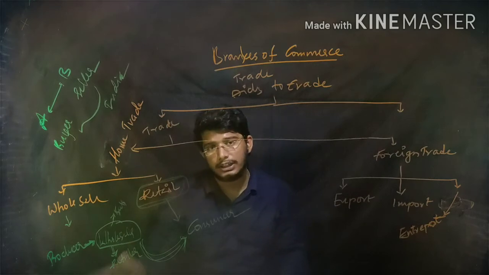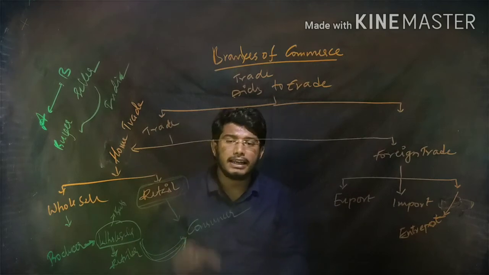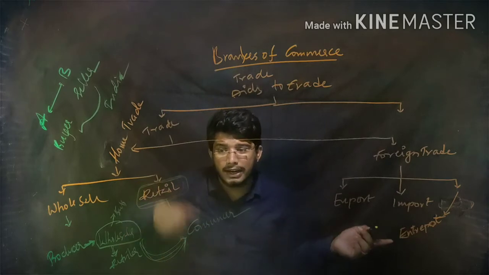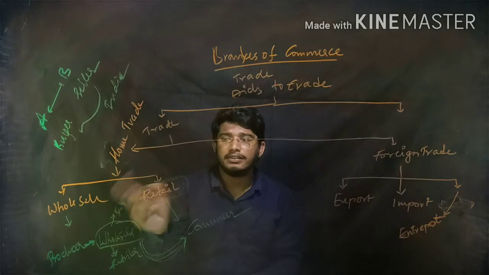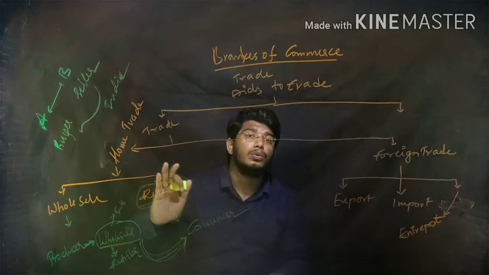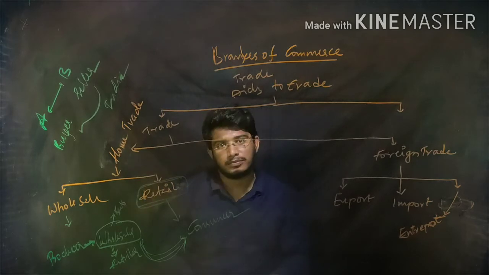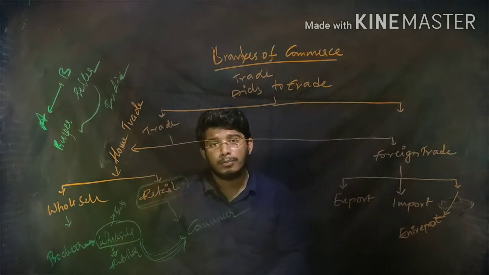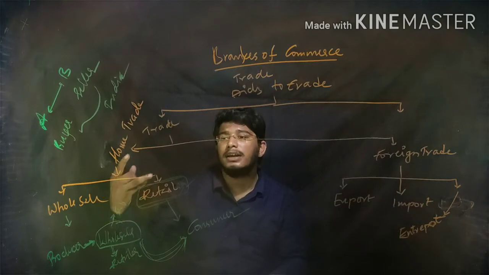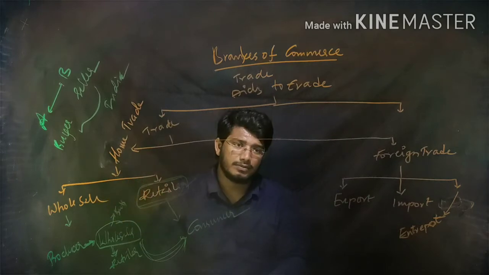Next one, retailer. Retailer is the person who acts as a link between consumer and wholesaler, and stands last in the trade. Producer is the first person, wholesaler is the second person, and the last person is the retailer.